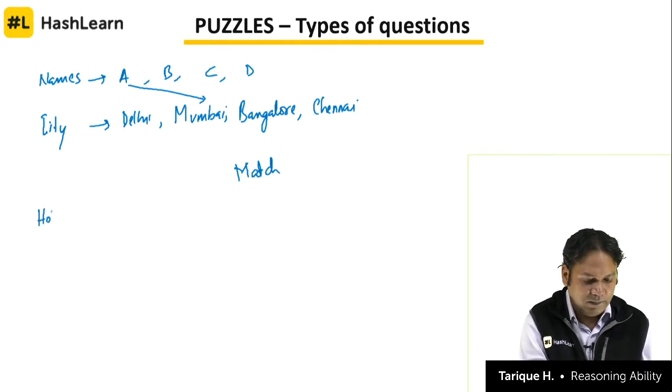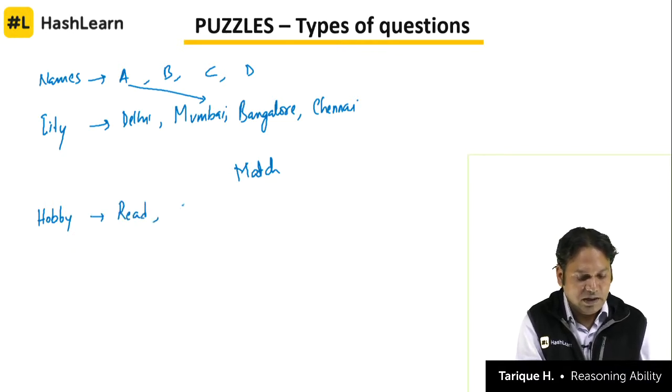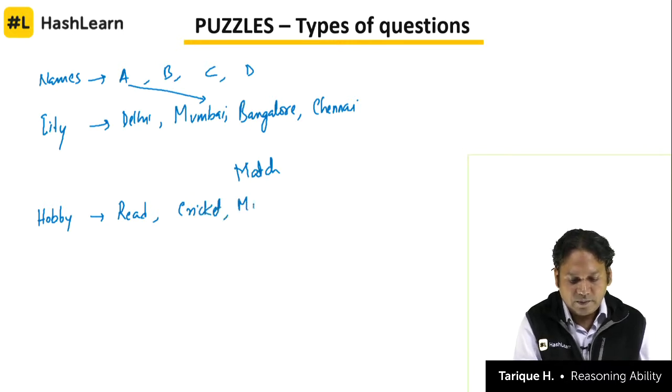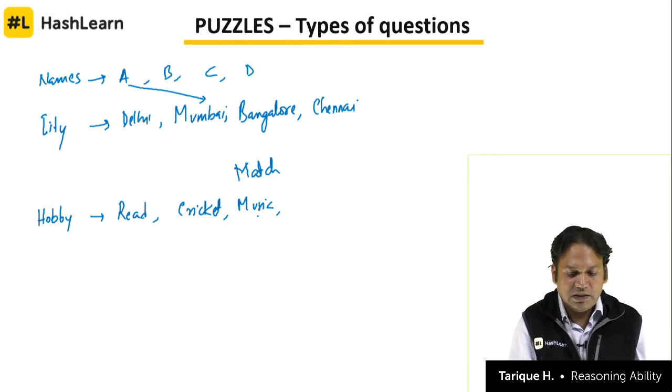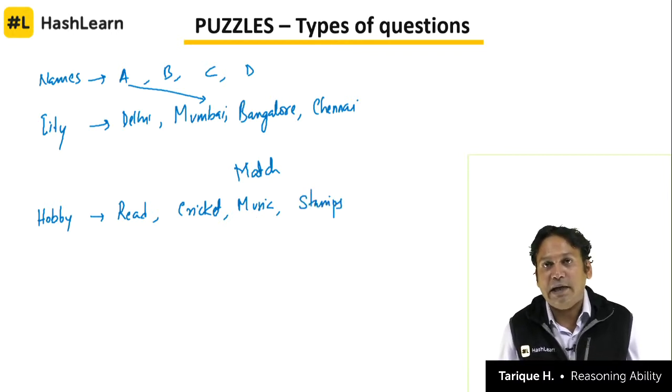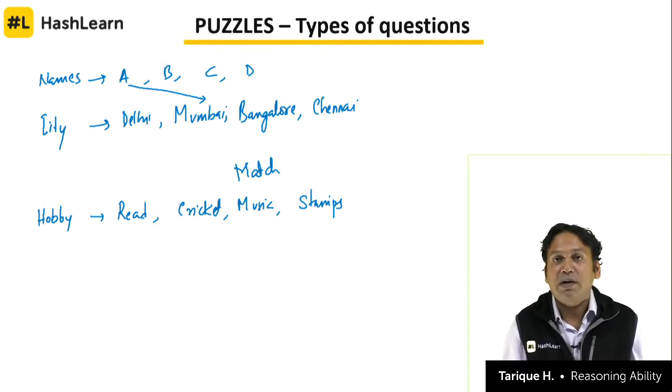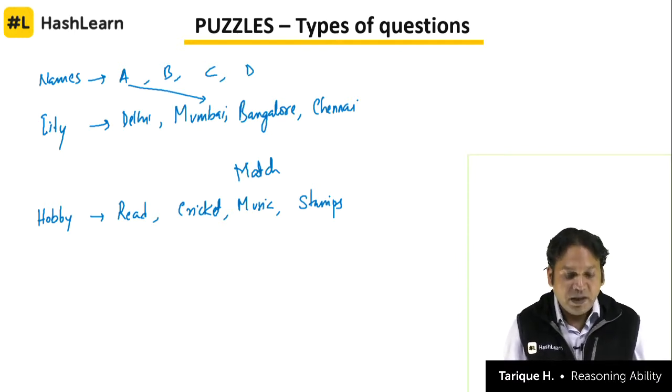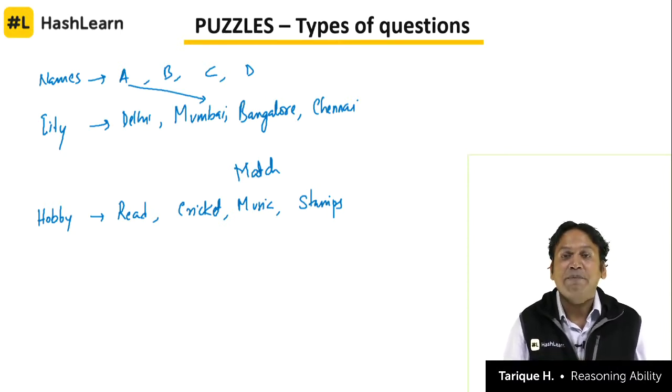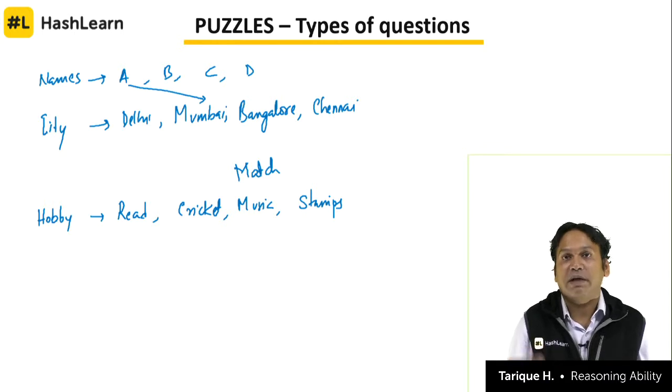So one person's hobby is to read, one person likes to play cricket, one person likes to play music, one person likes to collect stamps. Now who is the one who likes to collect stamps, who plays cricket, who likes to read, and who is a musician? That again information will be there.